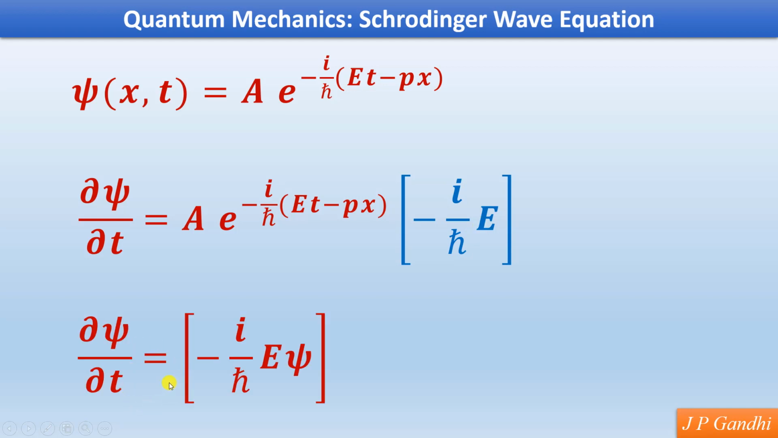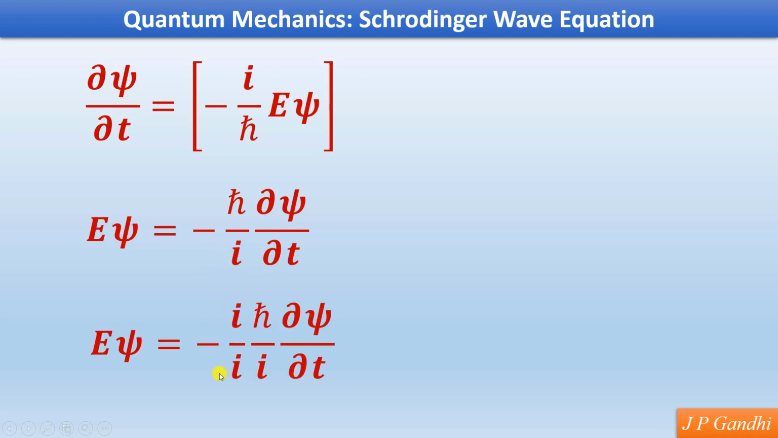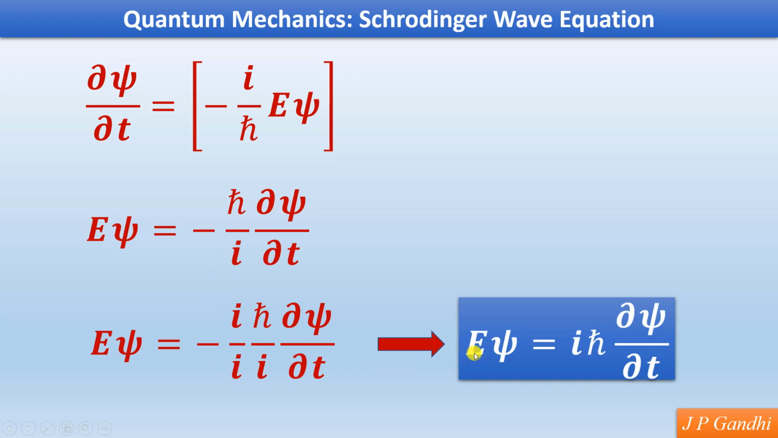So dψ/dt is equal to minus i upon ħ Eψ. Or we can write Eψ is equal to minus ħ upon i dψ/dt. Just bringing the iota in the numerator, we will get the expression as Eψ is equal to iħ dψ/dt. So let us mark this as first equation.